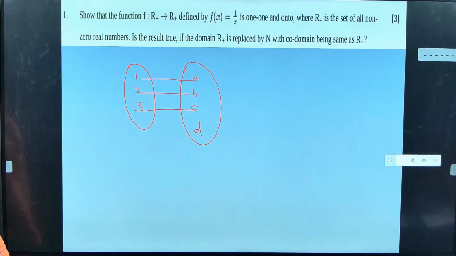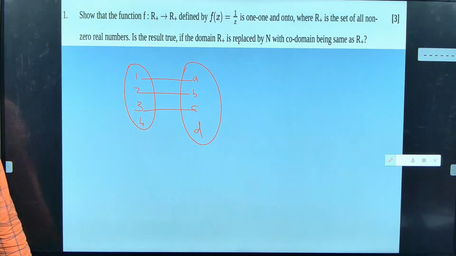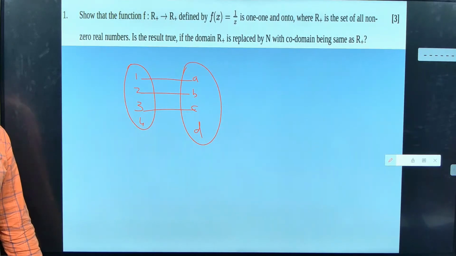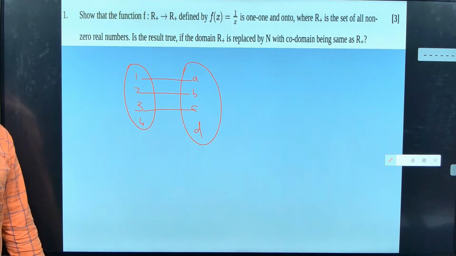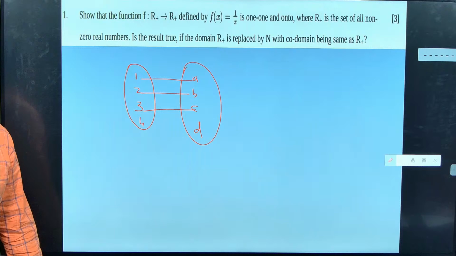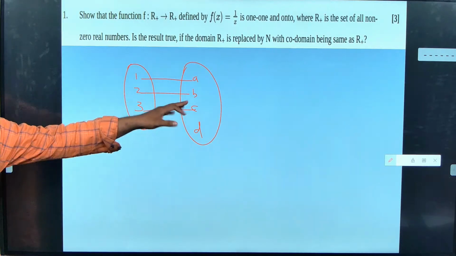Whether this is a function? Yes. Okay. If I am having 4 here, now is this a function? No. Why? Because every input must have a unique output. Sir, one day I put bitter gourd. It should give bitter gourd juice. Correct? No, it will be very bitter, sir. The mixie will not say that. So that's why I am saying every input should have a unique output.